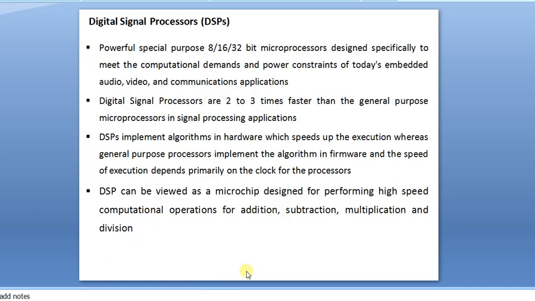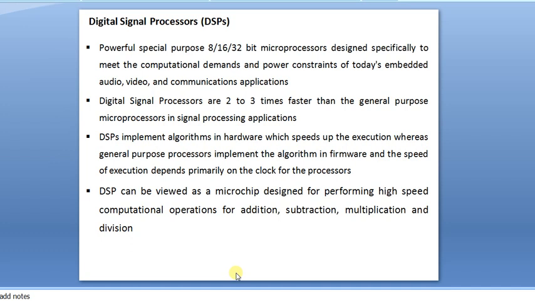So what is the DSP, digital signal processor? This is a very famous one, especially among electronics and telecommunication people. Here it is a powerful special purpose 8-bit, 16-bit or 32-bit microprocessor designed specifically to meet the computational demands and power constraints of today's embedded audio, video and communication applications. Digital signal processors are 2 to 3 times faster than general purpose microprocessors in signal processing applications, because the algorithms are implemented in hardware. The major difference is that this is hardware implementation, whereas general purpose processors are software implementation.